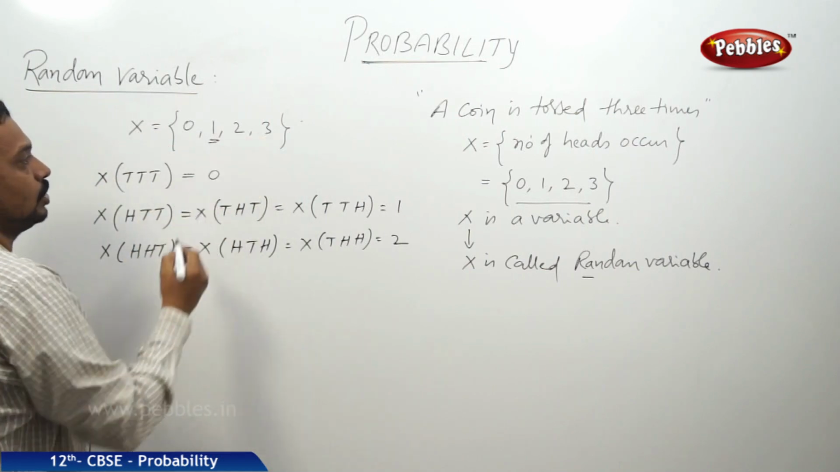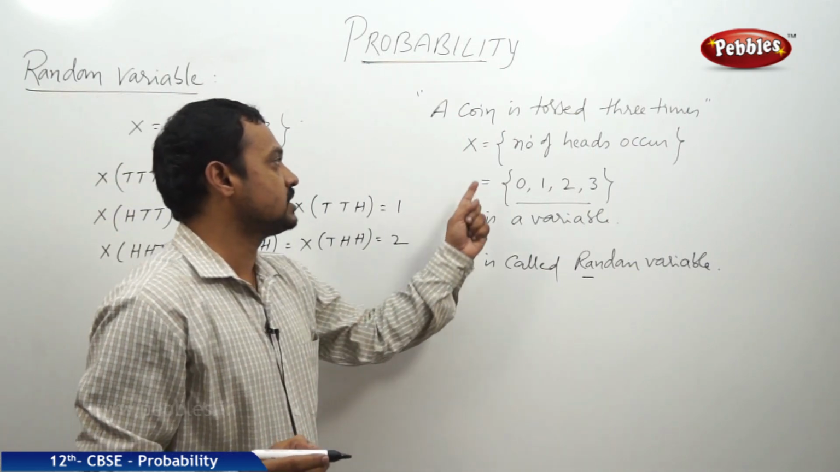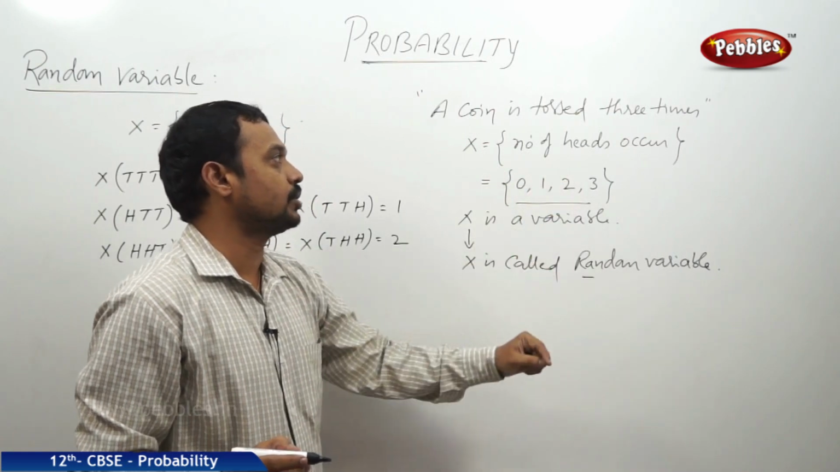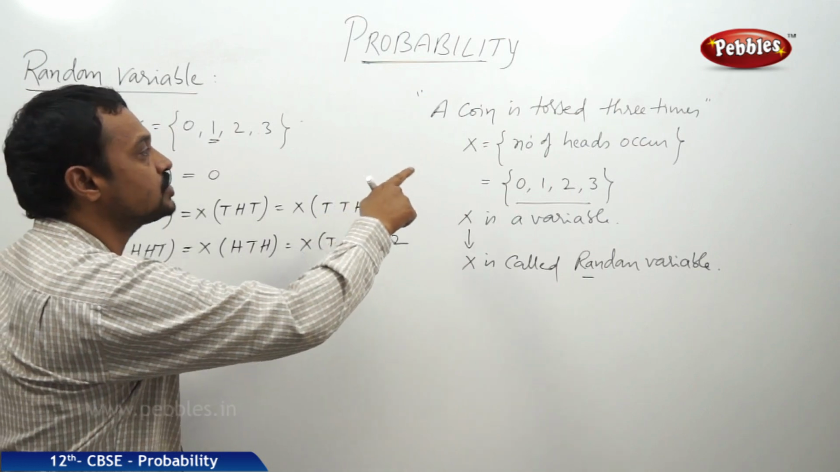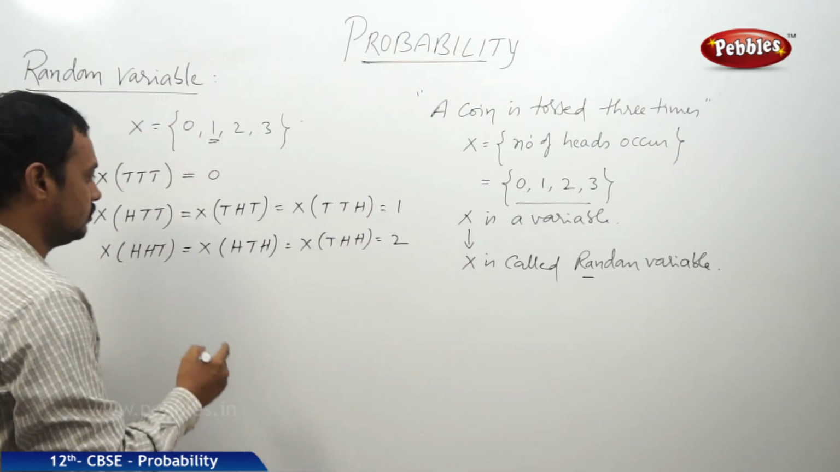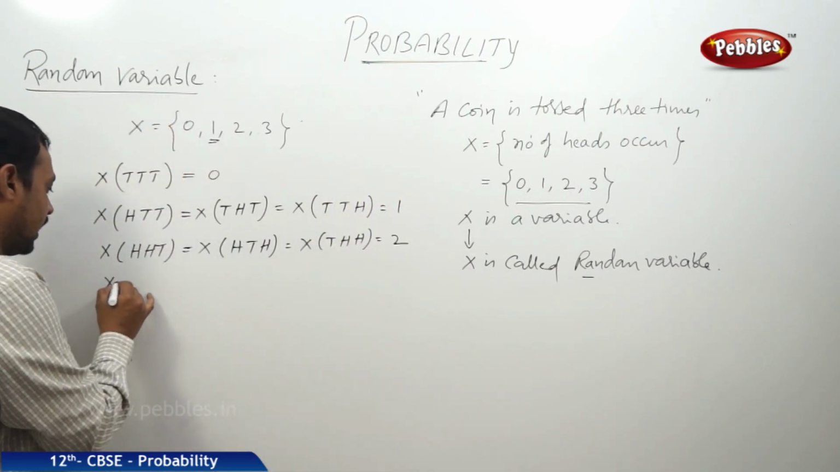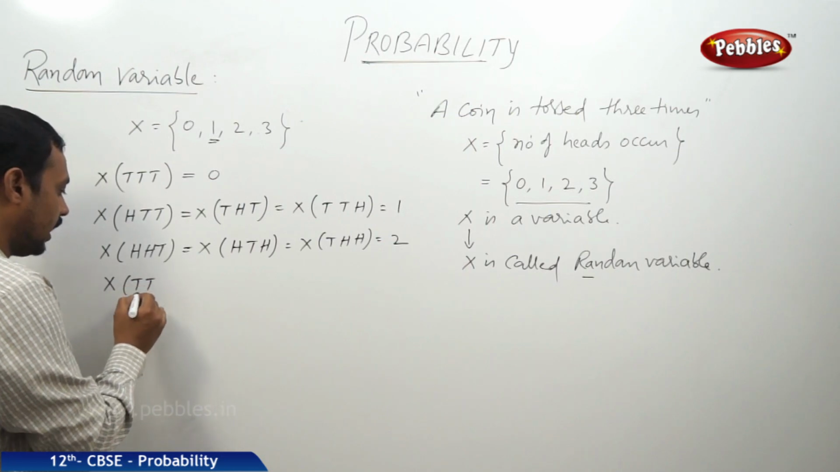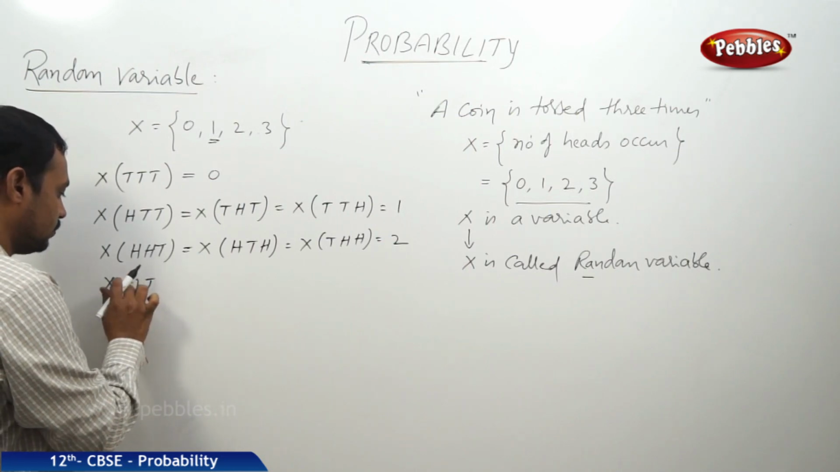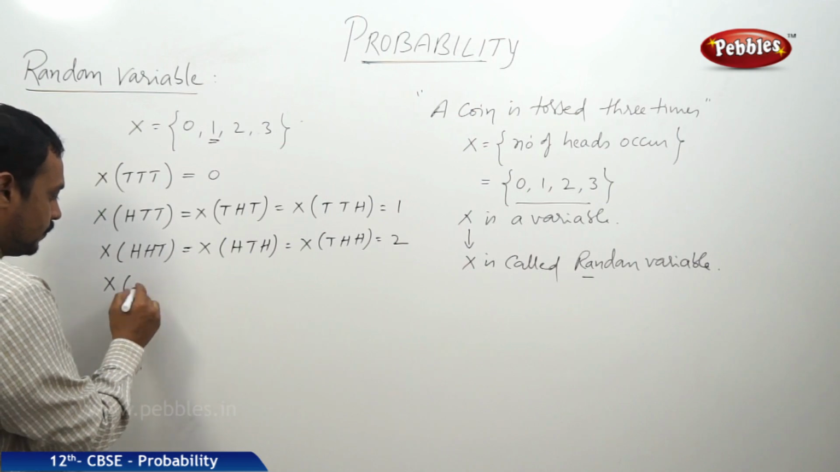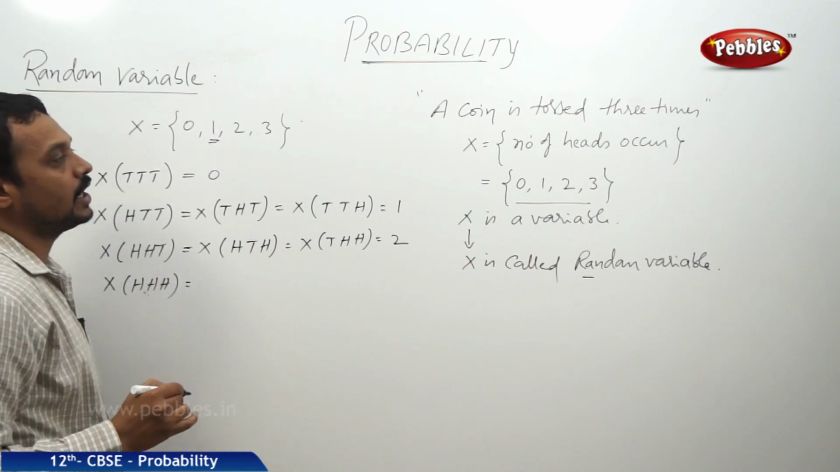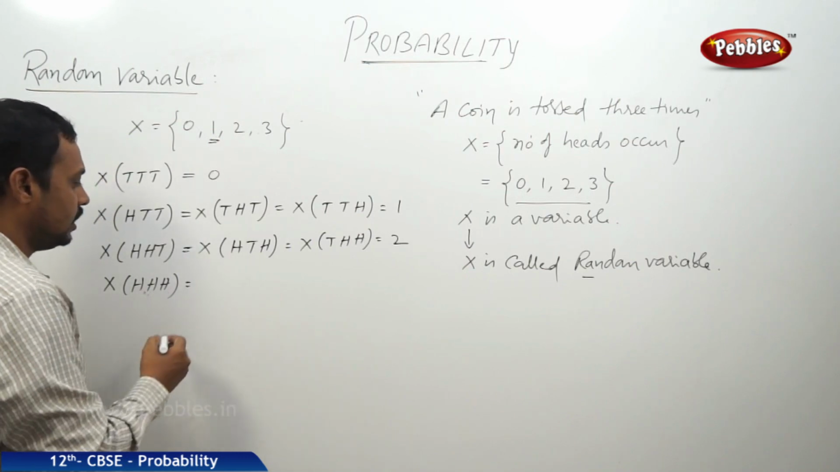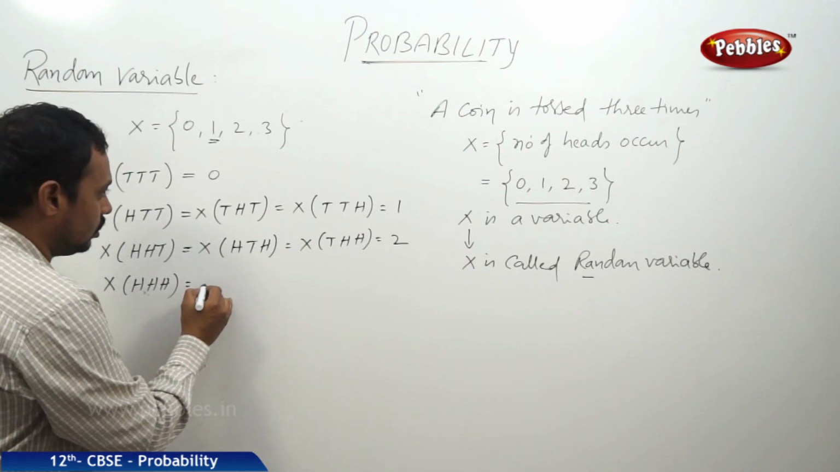Next, X is equal to 3. X is equal to 3 means that the number of heads is equal to 3 when a coin is tossed 3 times. All the 3 times the coin must show head. Therefore, X of HHH is equal to 3.